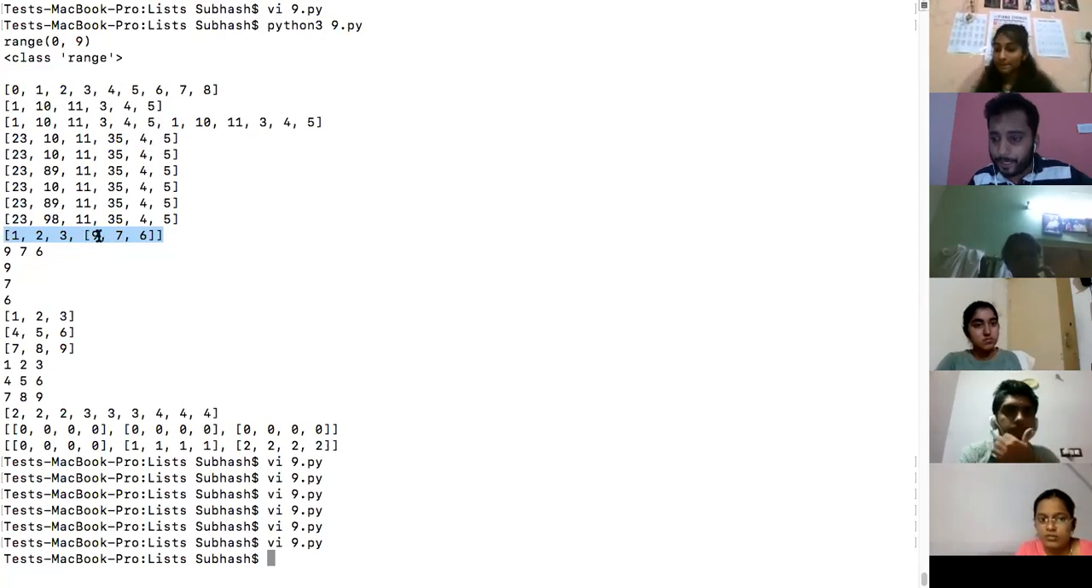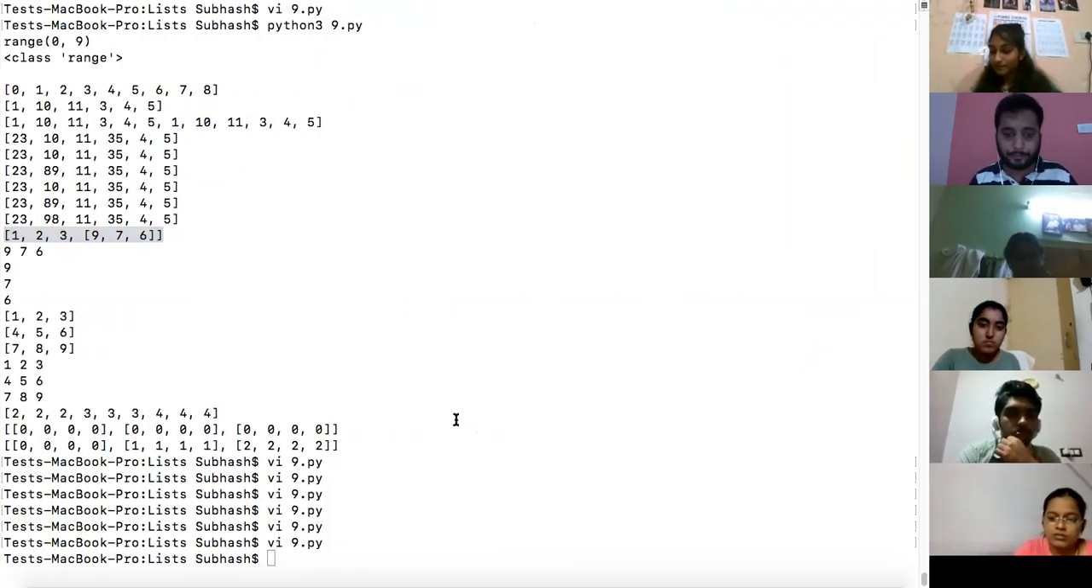Can you tell me how many elements are there in this list? 1, 2, 3, 4 elements. In the third element, 0, 1, 2, the third element, there are 3 inner elements. This is basically a nested list. Yeah, correct, Yogesh.